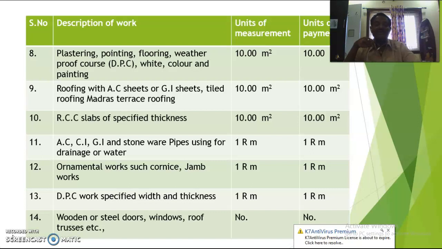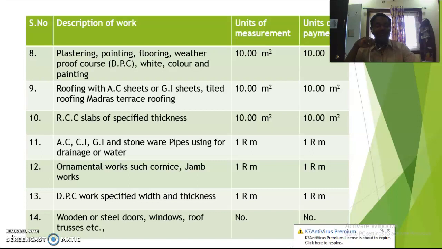Ornamental works such as cornice, jamb works, etc. Cornice means where the main wall is connected to the slab. As well as whenever you take any parapet walls, the bands also we call a cornice. Next one, jamb works. Jamb work means whenever you take the compound walls, the topmost work of the compound walls is called jamb work, as well as the corners of the work are also called jamb work. You have to measure in terms of running meters.